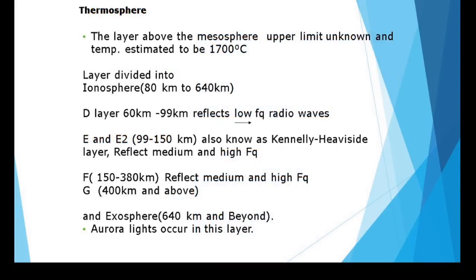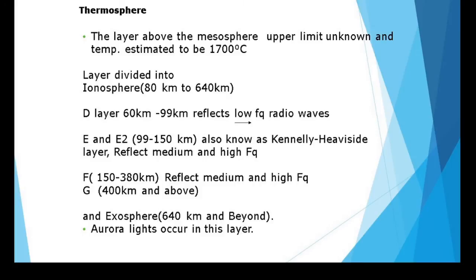Above the mesosphere, there is a layer known as the thermosphere. The upper limit of the thermosphere is unknown, and it is estimated that the temperature might be 1700 degrees Celsius. The thermosphere can be divided into ionosphere and exosphere.